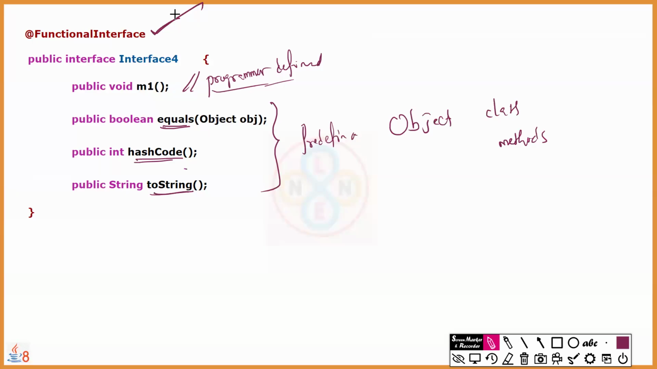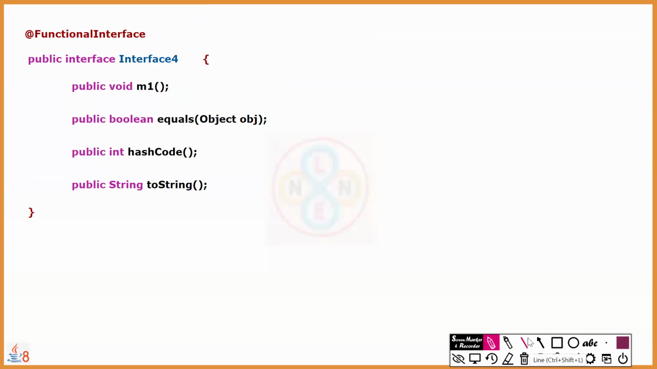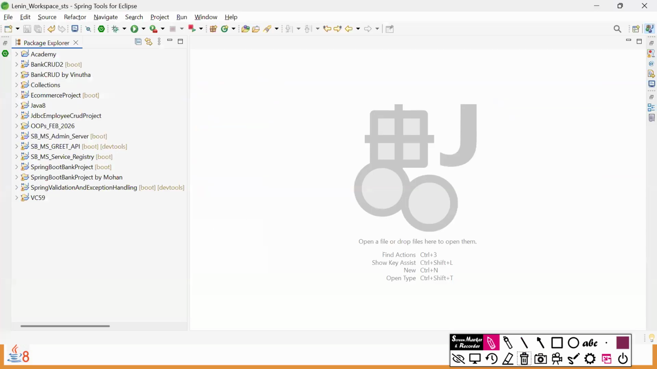Programmer defined. If I write one more public void m2, then it's incorrect as a function interface. But with Object class methods along with our method, it is still syntactically allowed to be declared as a function interface. Am I clear? Let's see the same syntaxes. If you have any questions, they will be addressed once again through Eclipse as well.